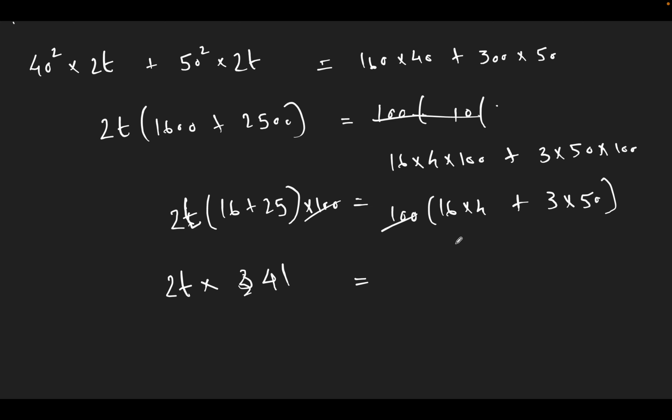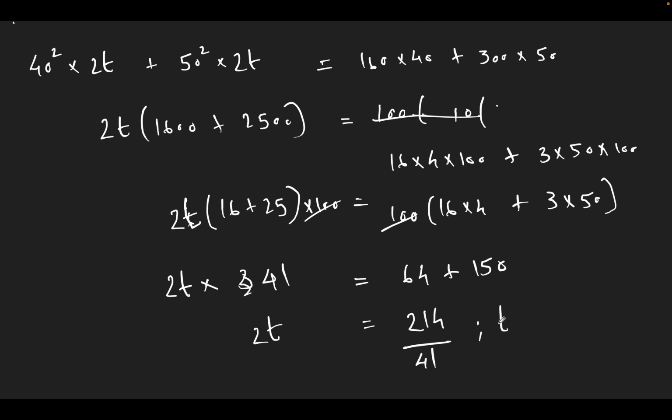This must be equal to 16 into 4 is 64 plus 150. Okay, so it becomes 214. So 2t must be equal to 214 divided by 41.